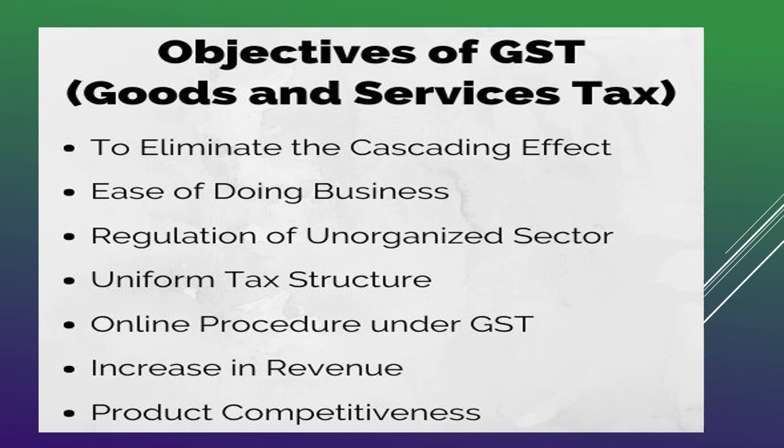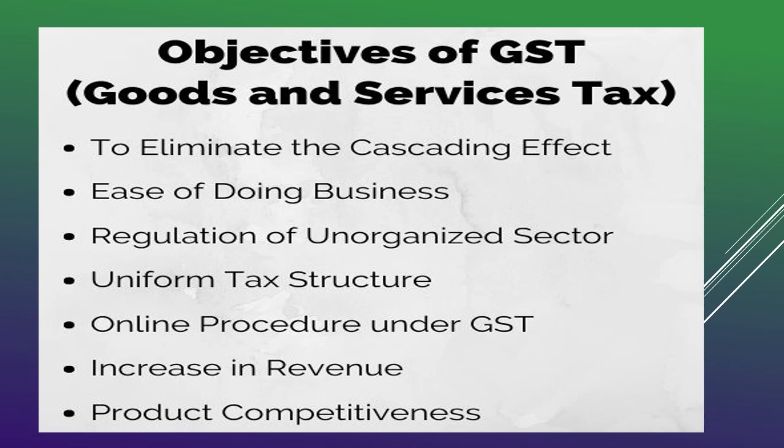Then under GST, all the filing of returns is done through a portal, and you always go for an online procedure. Online filing of monthly returns is always done online. All the procedures are done by GST, and there is a network called the GSTN network.